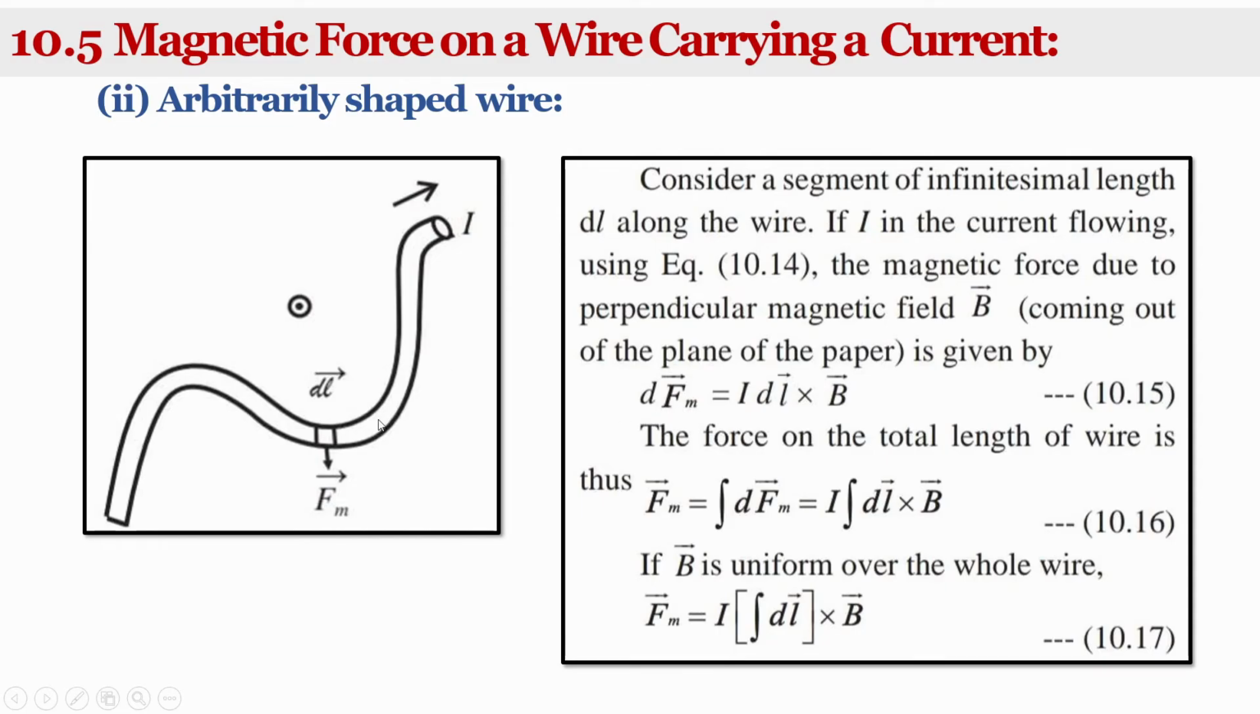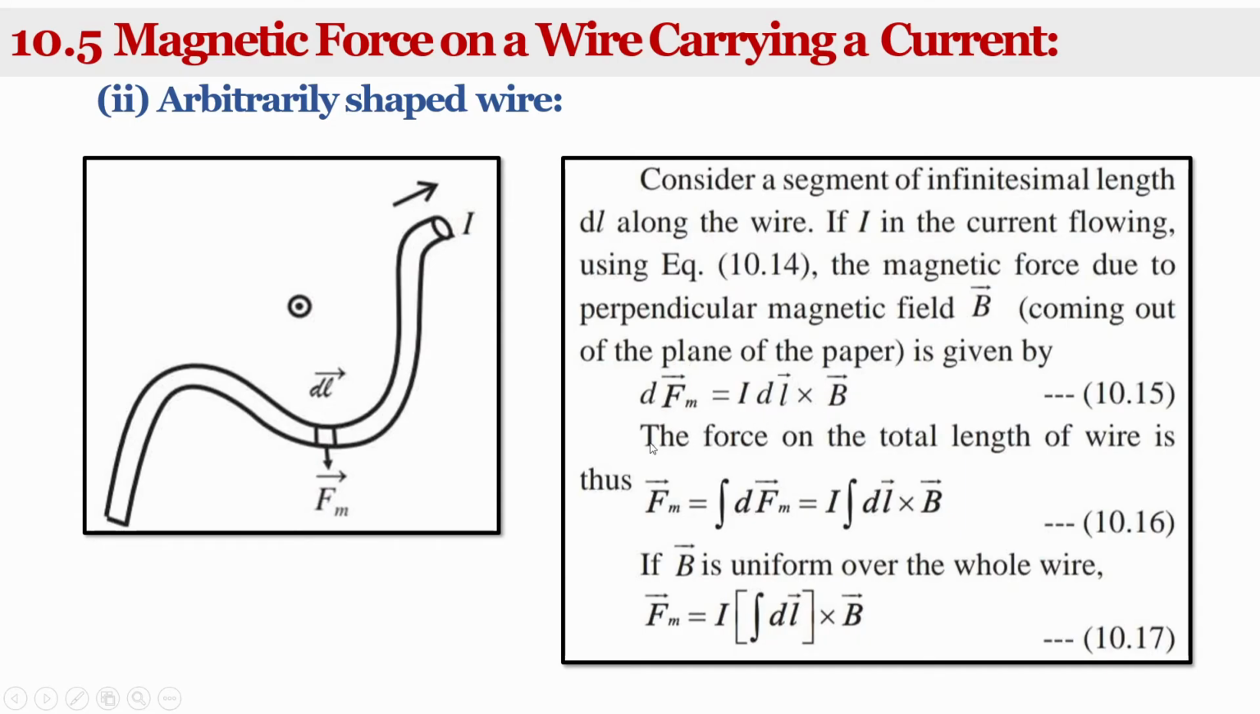The length of the section is small, that is dl, so the force acting on it is also small, and is denoted by dFm. So dFm is the magnetic force, and the formula is dFm equal to I dl cross B.